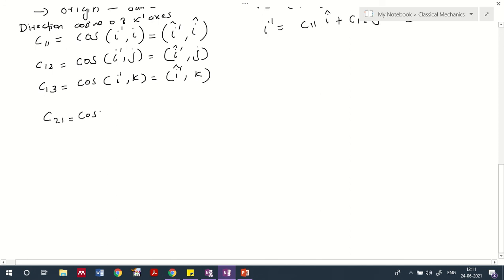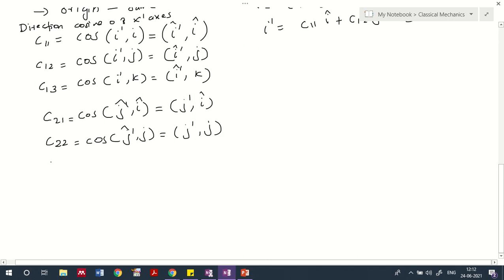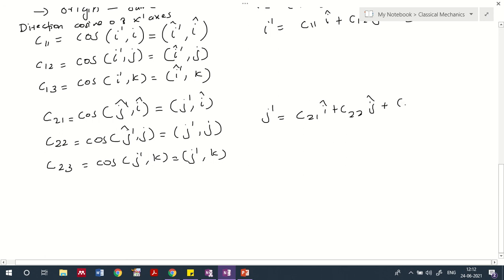Similarly you can do C21. C21 will be, as you understood, the cosine of j dash comma I cap, and then C22 is the cosine of j dash comma j, and C23 will be cos of j dash comma k. Likewise, if you write this in a single form, you will get j dash equals C21 I cap plus C22 j cap plus C23 k cap.